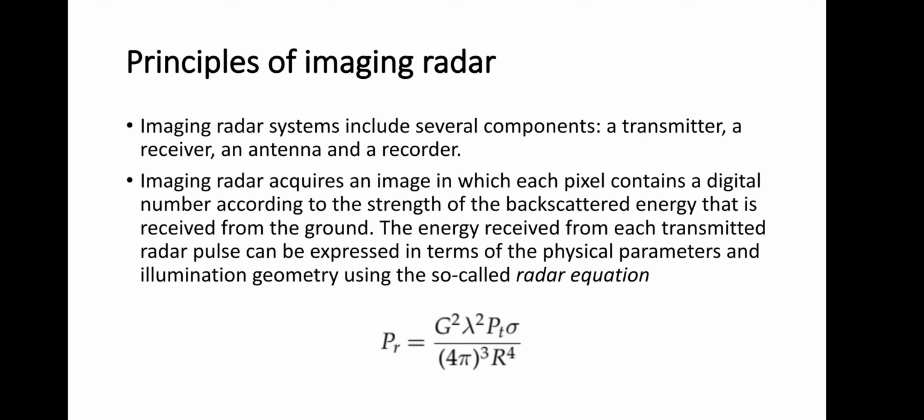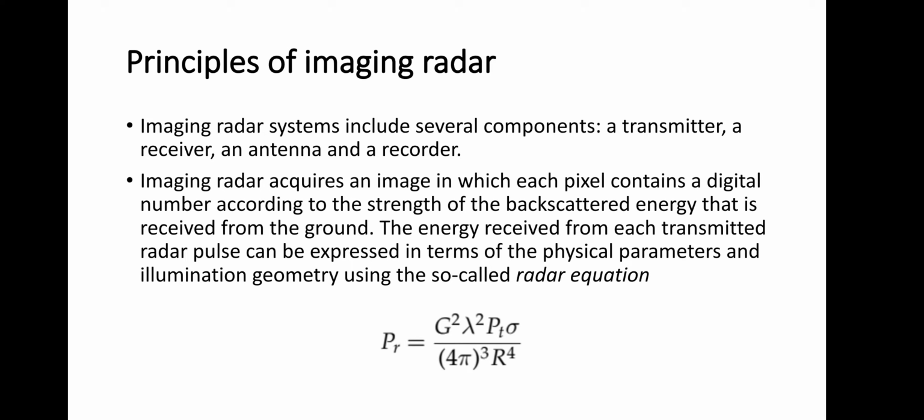Imaging radar acquires an image in which each pixel contains a digital number according to the strength of the backscattered energy that is received from the ground. The energy received from each transmitted radar pulse can be expressed in terms of physical parameters and illumination geometry using the so-called radar equation, which you are actually seeing on the screen.